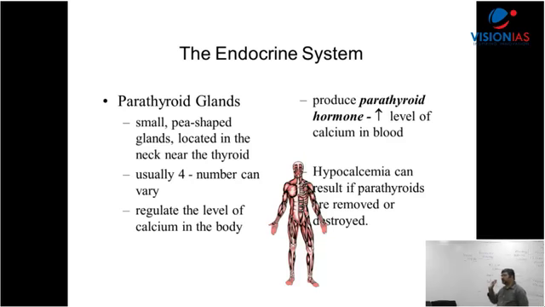Now you can write. First I have given pituitary here. Next, write number 2, thyroid.